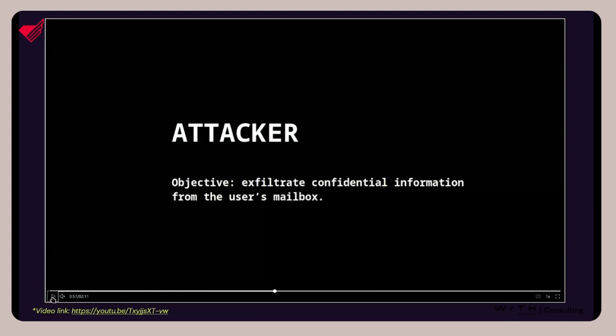So again, in my scenario, the user is using this Taxi AI, or this LLM-enabled browser, and I want to be able to send them an email and take control of their agent with my email, and to get the agent to send me some confidential information that's in the user's mailbox.